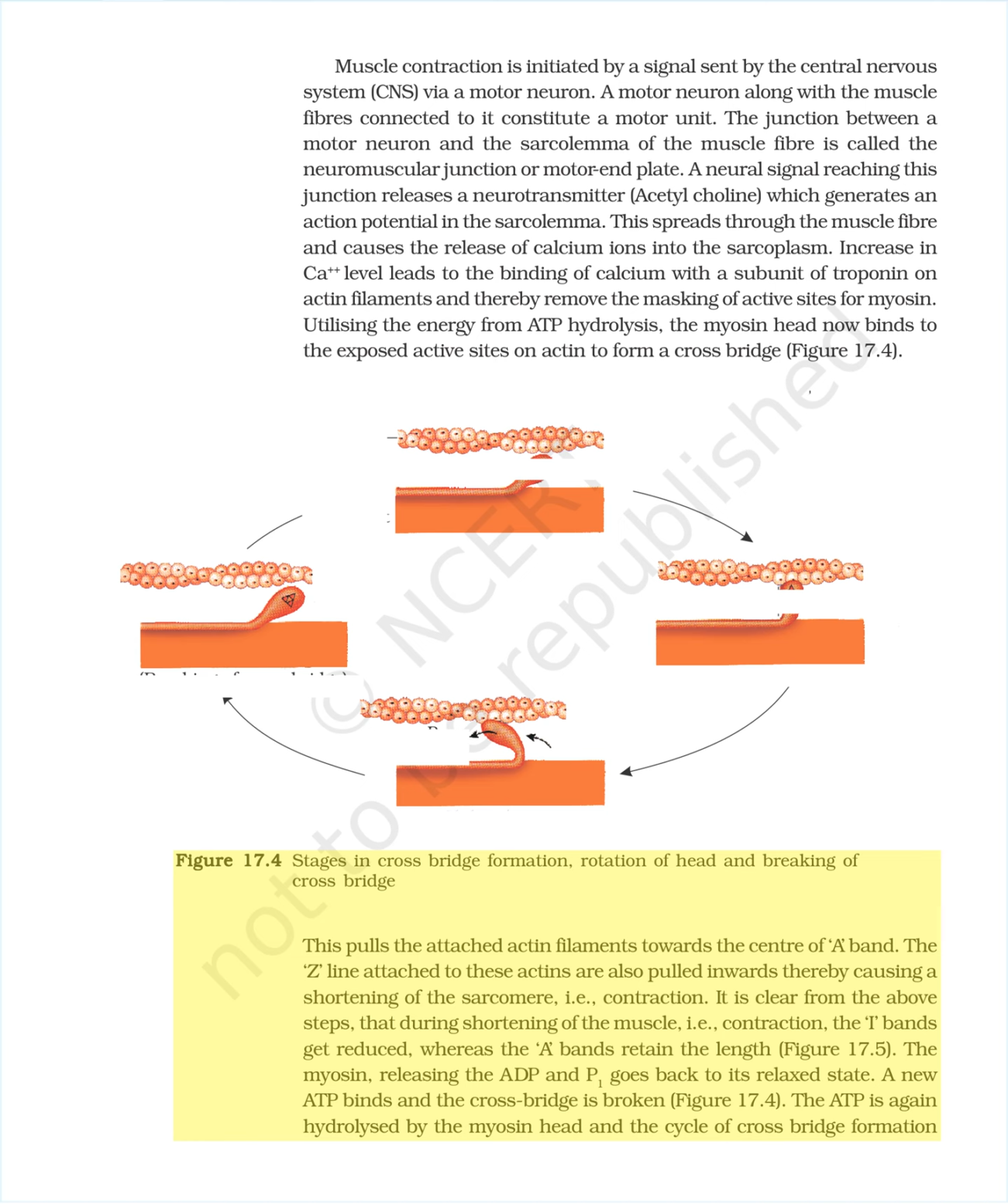This pulls the attached actin filaments towards the center of the A-band. The Z-line attached to these actins is also pulled inwards, thereby causing a shortening of the sarcomere, i.e., contraction. It is clear from the above steps that during shortening of the muscle, i.e., contraction, the I-bands get reduced, whereas the A-bands retain the length, figure 17.5. The myosin, releasing the ADP and Pi, goes back to its relaxed state. A new ATP binds and the cross bridge is broken, figure 17.4.